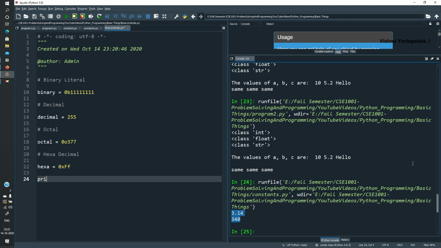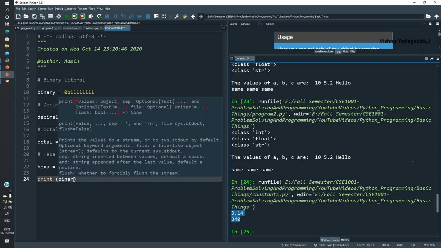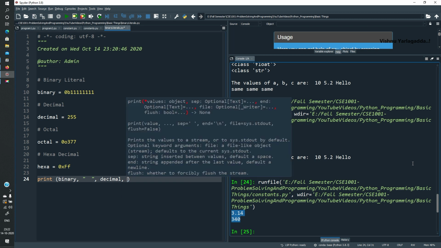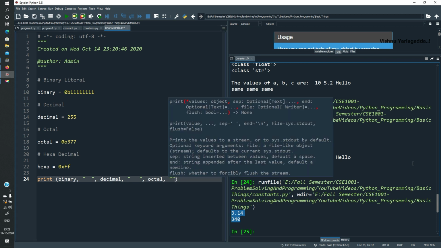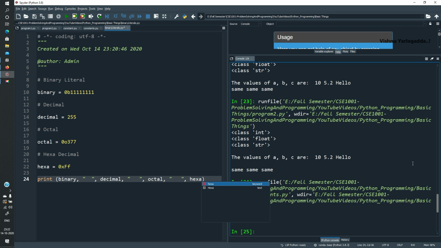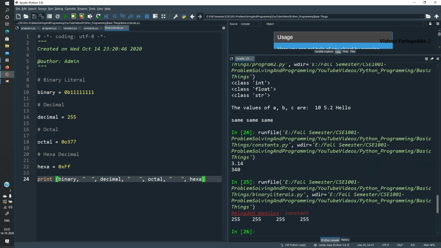Just I am printing, so print binary, decimal, octal, hexa. So these are the 4 variables I am printing. So you can see the values are 255, 255, 255, 255.